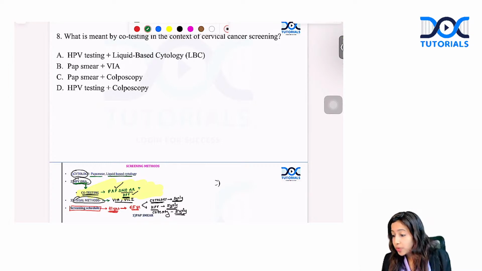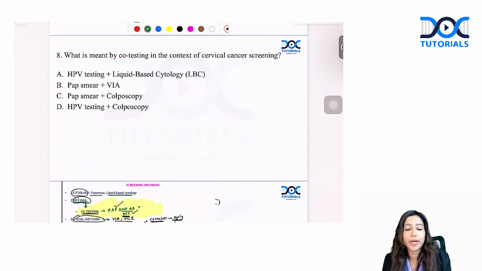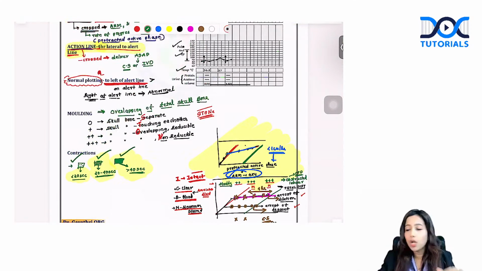First option was expectant management. Another option was no intervention is required. In this scenario, we won't do just expectant management here. Protracted active phase is there, so you are going to act for the patient. Less than 1 centimeter is there, so you are going to act for the patient as such. You are not going to just leave the patient alone at that point of time. No intervention is not the answer.